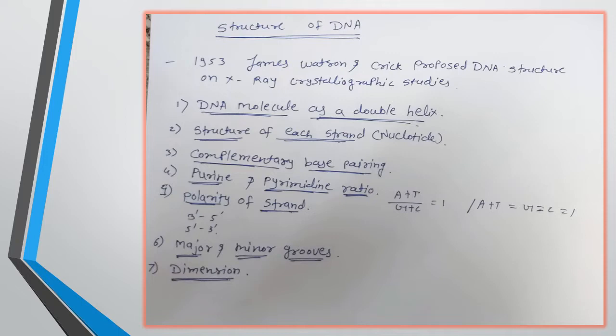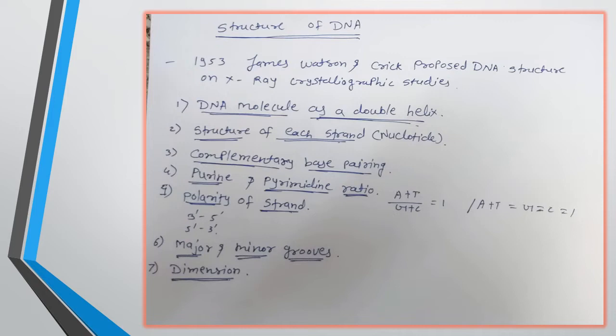Then major and minor groove. Major and minor groove refers to the distance between the two successive steps of the DNA. The DNA helix has two external grooves. If the groove is deep and wide, meaning the distance between the two successive steps is larger, then it is called the major groove. And if the distance between the two successive steps is smaller, or it is shallow or narrower, then it is called the minor groove.